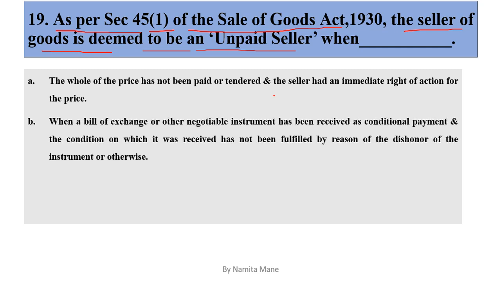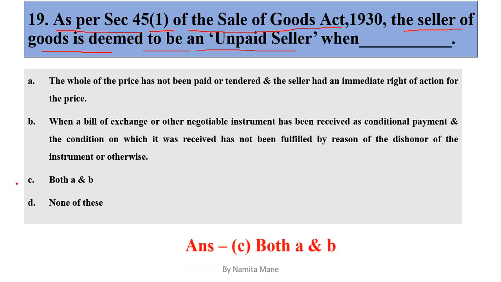Option B, when a bill of exchange or other negotiable instrument has been received as conditional payment and the condition on which it was received has not been fulfilled by reason of dishonor of instrument or otherwise. Option C is both A and B. Option D, none of this. So the correct answer is option C, both A and B.